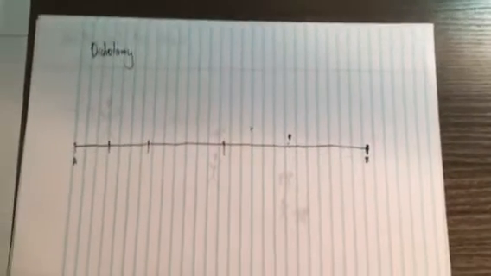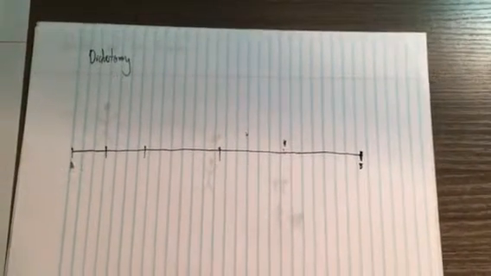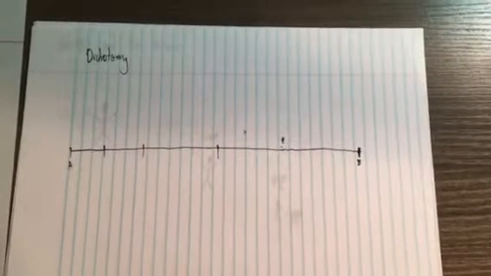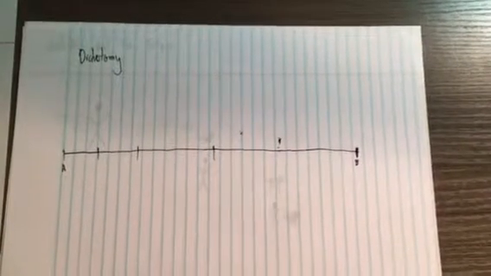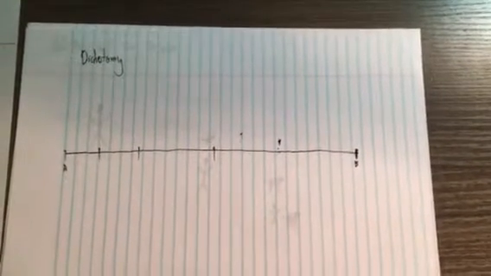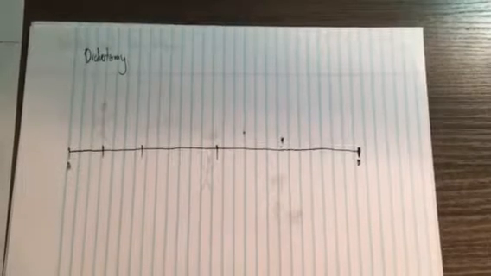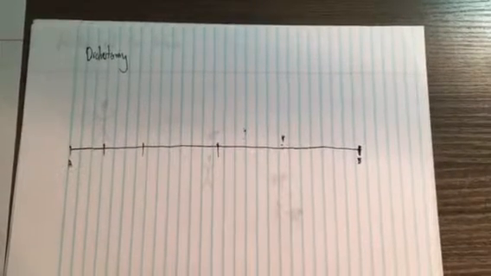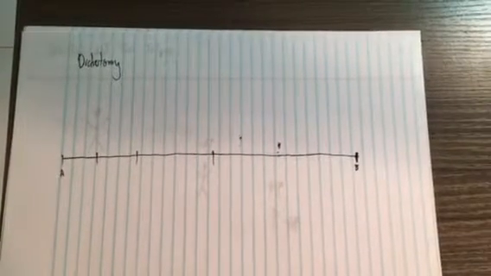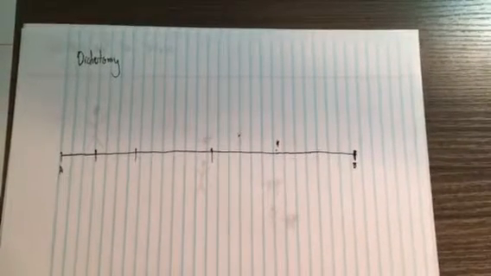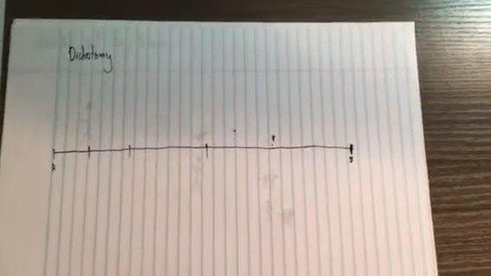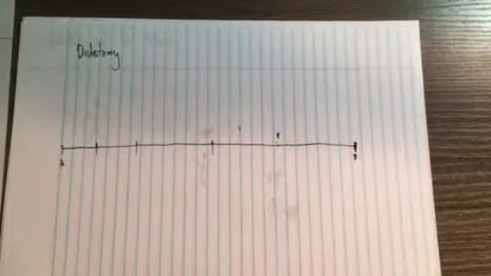To start with the dichotomy, we have a drawn line and the two endpoints are labeled A and B. Now to reach point B from point A along the line, we have to reach the midpoint between A and B before we can reach point B, right? But before we reach that midpoint, we have to reach the midpoint of the half segment, of the segment between A and the midpoint of A and B. But then before we can reach that midpoint, we have to reach the midpoint of the quarter segment.